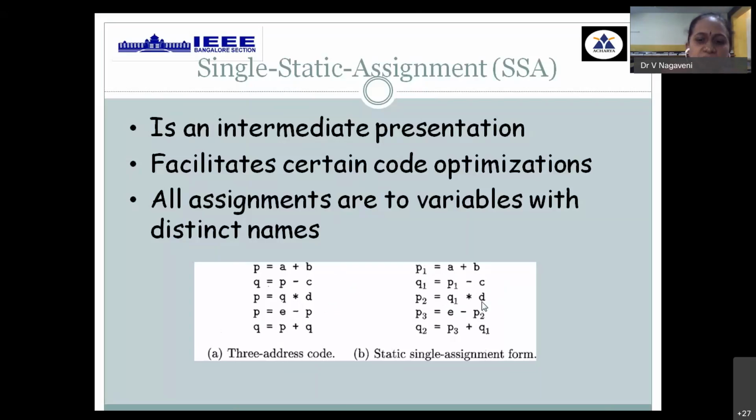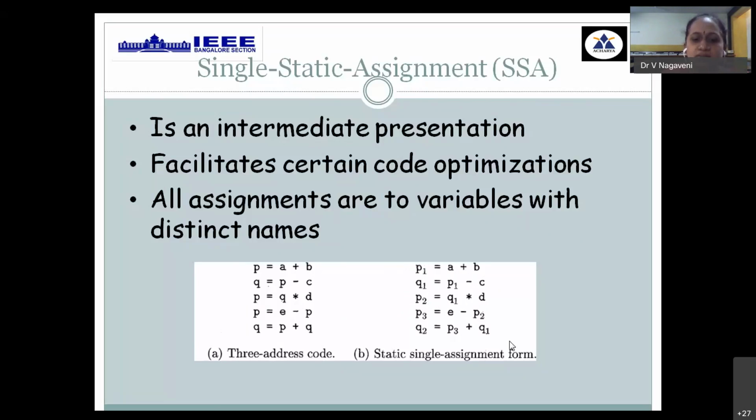That Q1 is multiplied by D. We assign one more new value called P2. Now P2 holds the multiplication result, and P1 holds the addition result. In this way, we preserve the earlier computation with the help of a new value assigned for each and every variable. Uniqueness in each and every variable is called static single assignment.